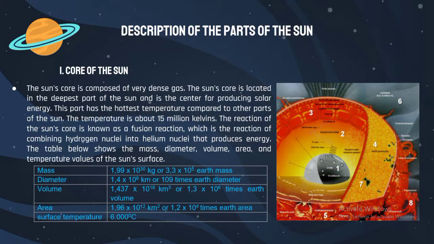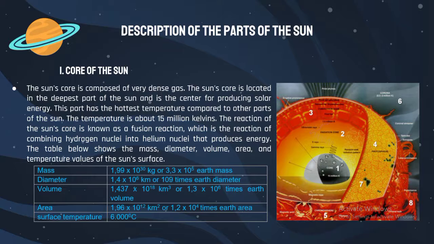Description of the parts of the Sun. The first is the core of the Sun. The Sun's core is composed of very dense gas. The Sun core is located in the deepest part of the Sun and is the center for producing solar energy. This part has the hottest temperature compared to other parts of the Sun. The temperature is above 15 million Kelvin.